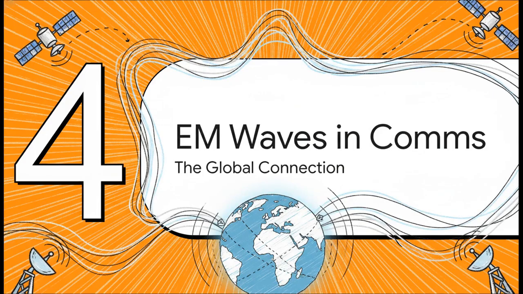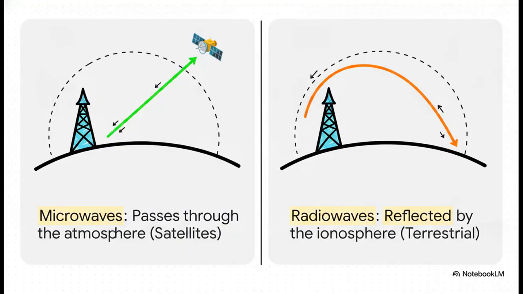Let's jump to Section 4, EM waves in communication. How does the EM spectrum connect the globe? Pay very close attention here, because examiners absolutely love trying to trick you on this specific point. For communicating with satellites out in space, we have to use microwaves. Why? Because microwaves punch right through the Earth's atmosphere to reach the satellite. Radio waves, on the other hand, actually bounce off a layer of the atmosphere called the ionosphere.